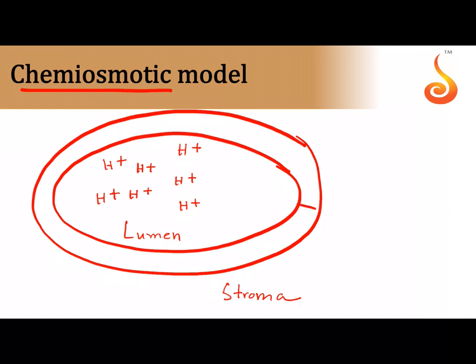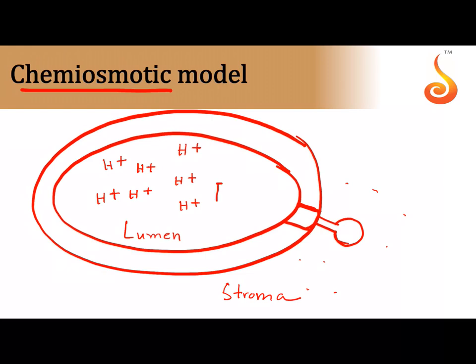Now what happens is, there is a special enzyme that is sitting in the wall of the thylakoid membrane, and this special enzyme has a basal disc like this, and it has a stalk and a head like structure which is projecting out into the stroma. This is the stroma, remember.